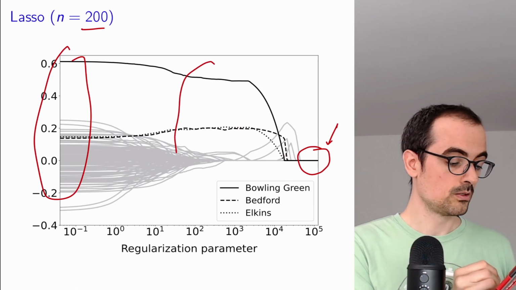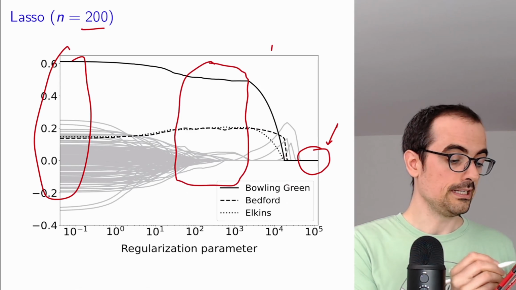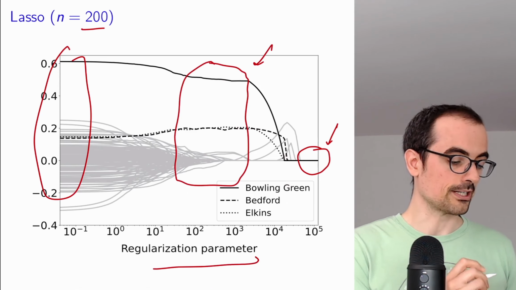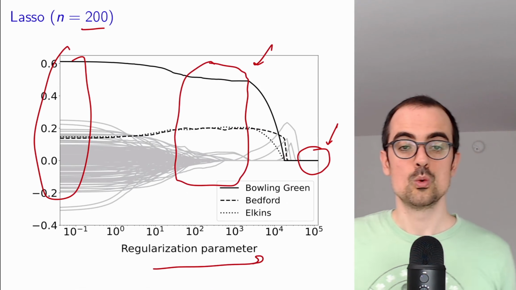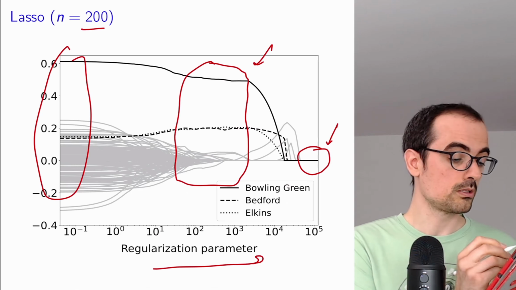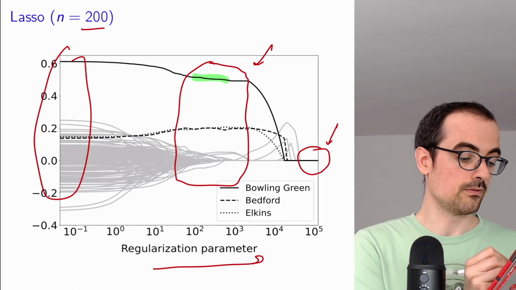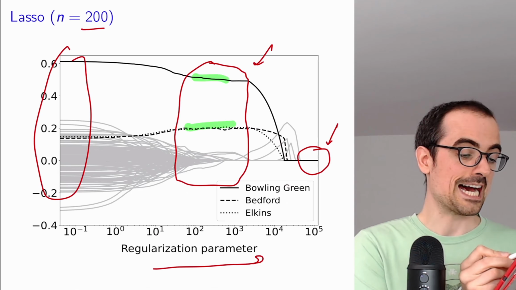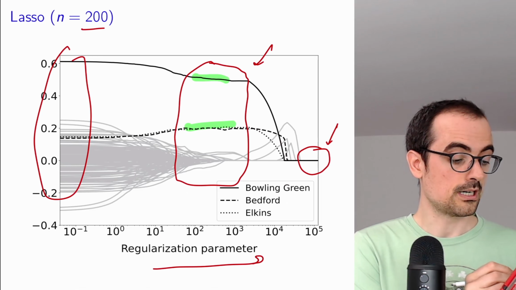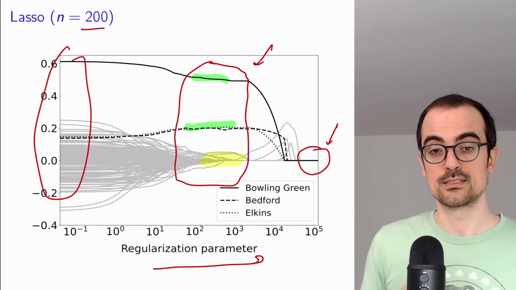In the middle, as we increase the regularization parameter, we get increasingly sparse models where the geographically meaningful coefficients are very large, and most of the other coefficients are exactly 0. So it does what we want.